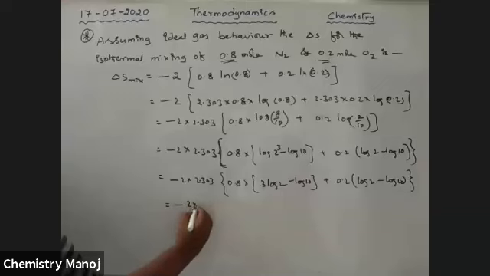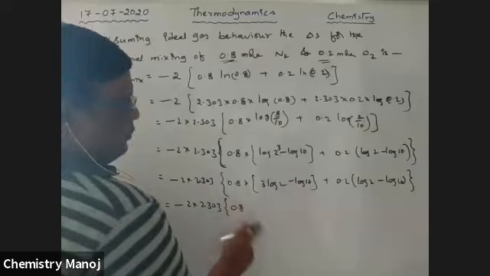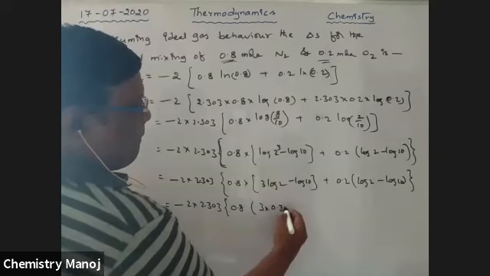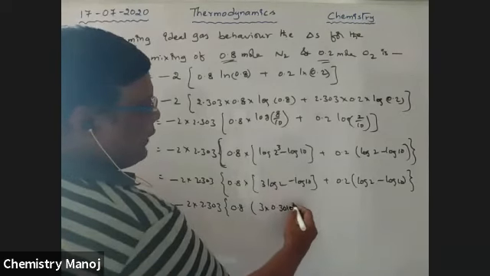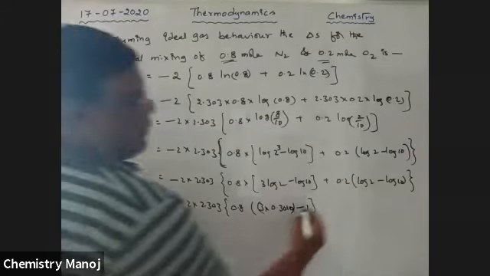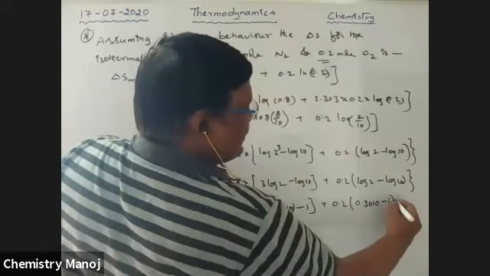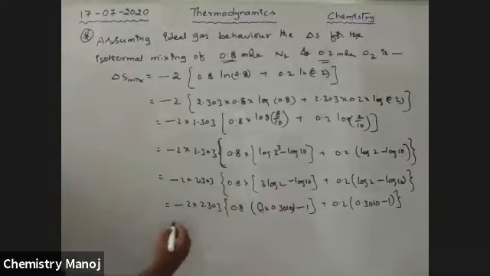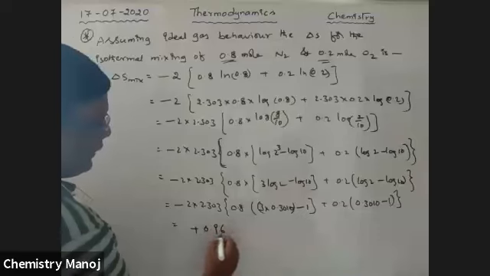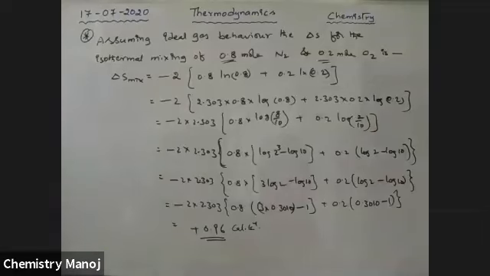That is minus 2 into 2.303, 0.8 into 3 into log 2, 0.3010, minus log 10, 1, plus 0.2 into 0.3010 minus log 10, 1. Solve yourself. Finally, we will get the answer plus 0.96 calories per Kelvin.